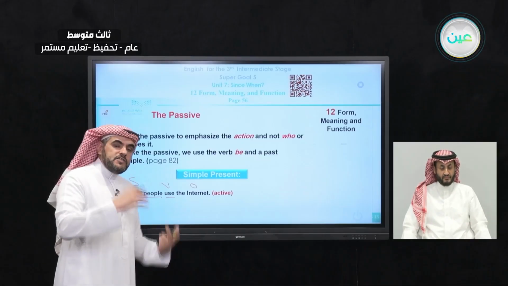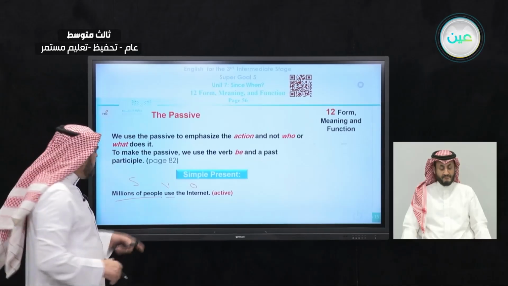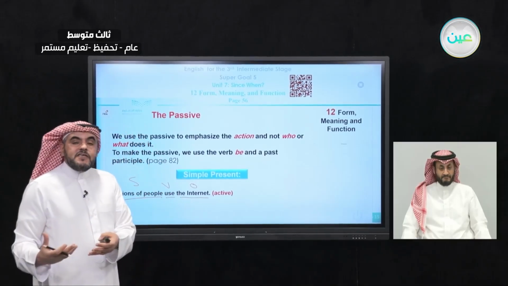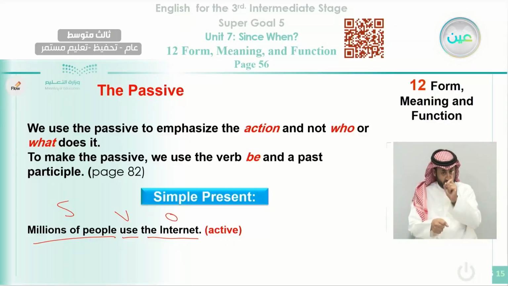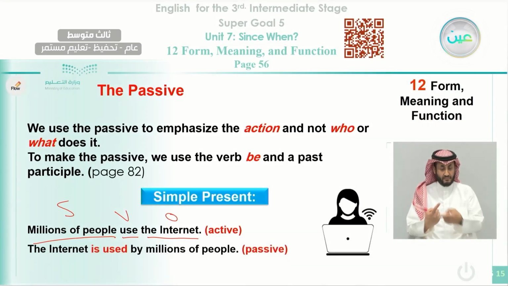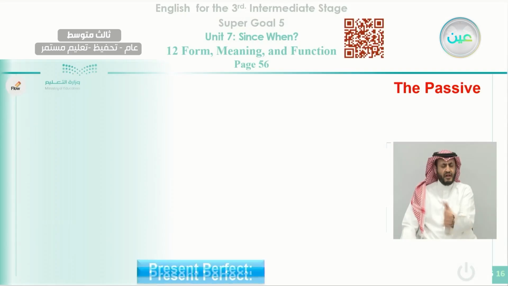Now we want to change it into passive. What can we do here? We start with the internet here. Why? Because the internet is the object. Millions of people use the internet. Subject, verb, object. For the passive form, we start with the object. Okay? We can say here the internet is used. Why do we use is here? Because it is in the present, and the subject here is singular, one. Because we can say the internet is used by millions of people.